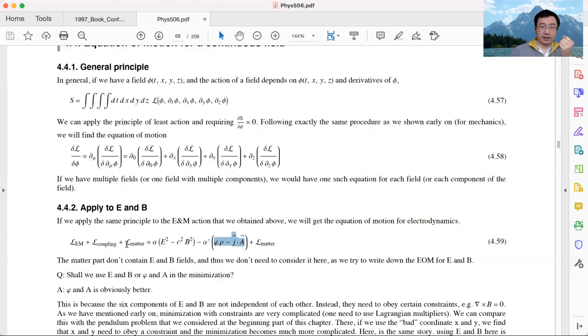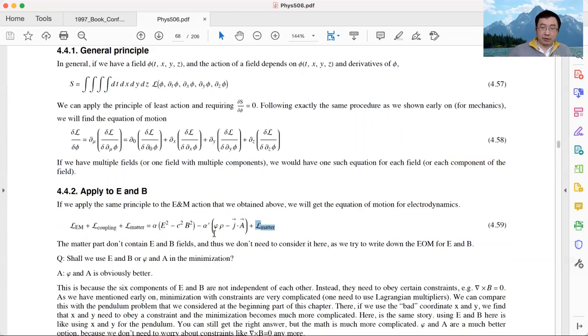Finally there is another Lagrangian, which describes the motion of the matter particles. Right now let's ignore the matter part and focus on what involves the EM field. The matter part does not contain E or B or phi or A. So let's focus on E and B, and phi and A. Once we know the Lagrangian, we can use this equation to obtain the equation of motion.